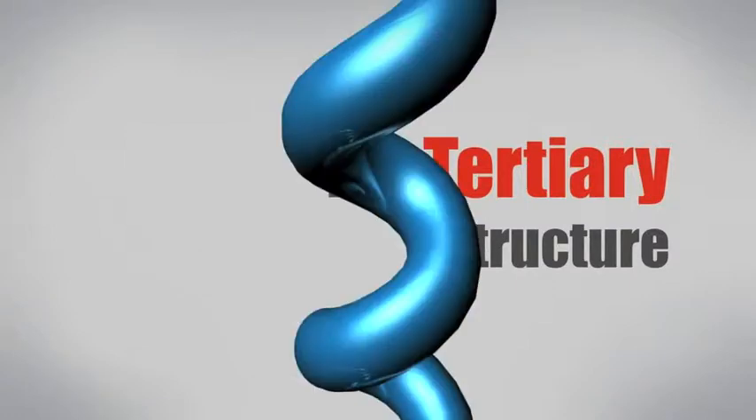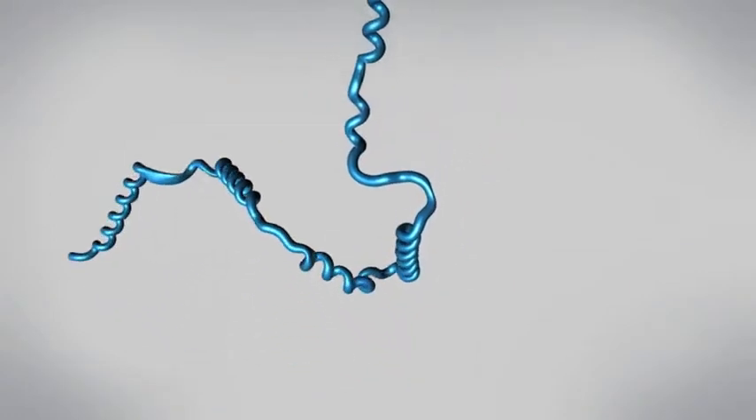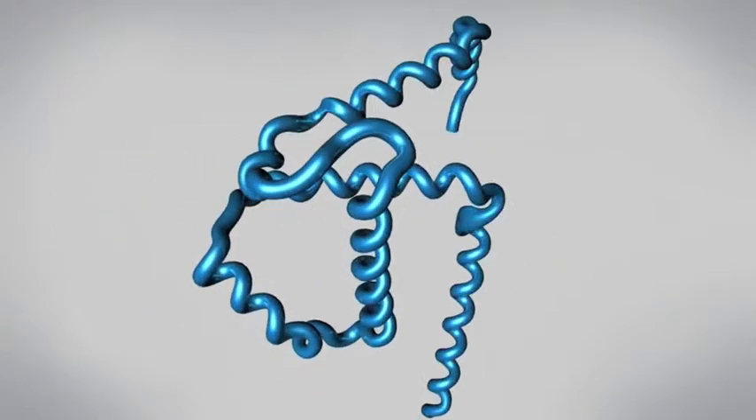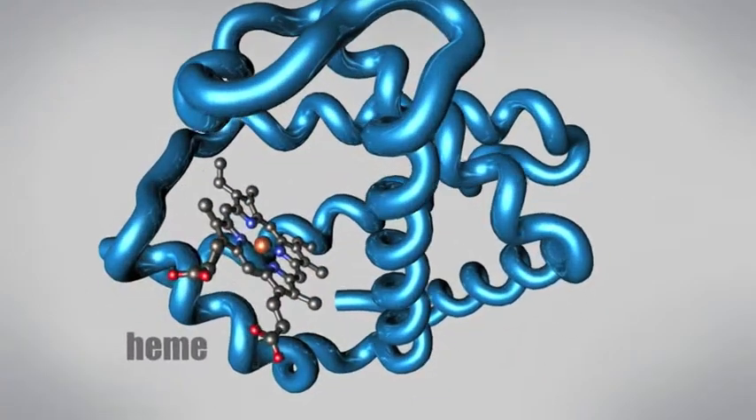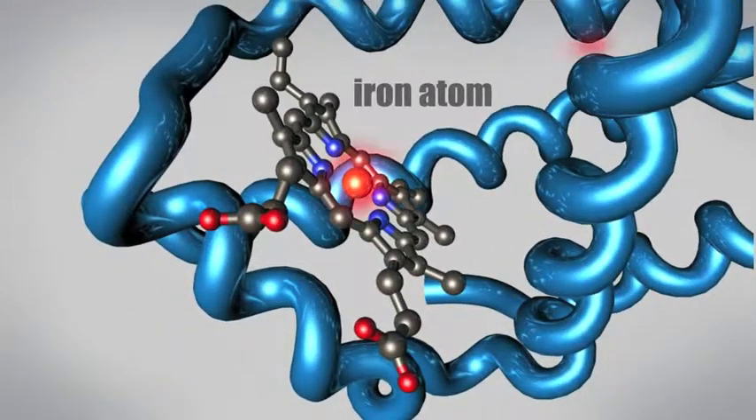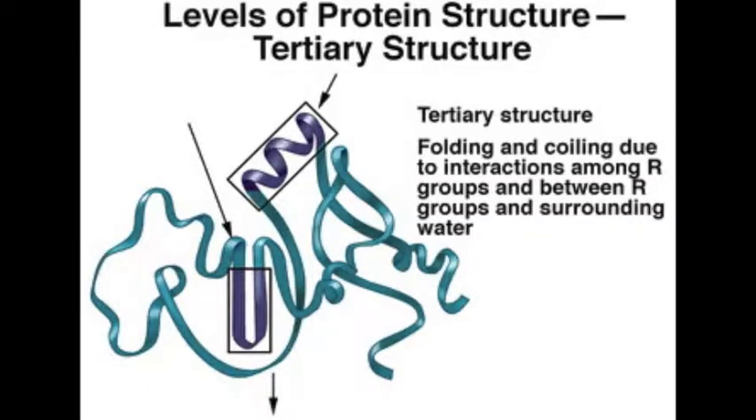The tertiary structure of a protein involves attractions and repulsions between the R groups of the amino acids in the polypeptide chain. As interactions occur between different parts of the peptide chain, segments of the chain twist and bend until the protein acquires a specific three-dimensional shape.